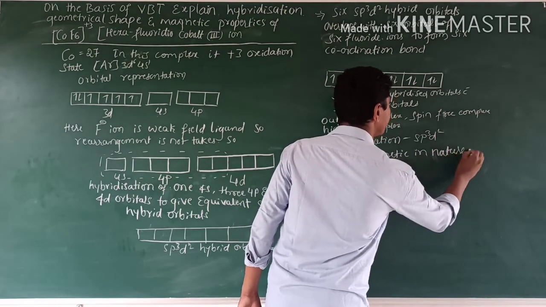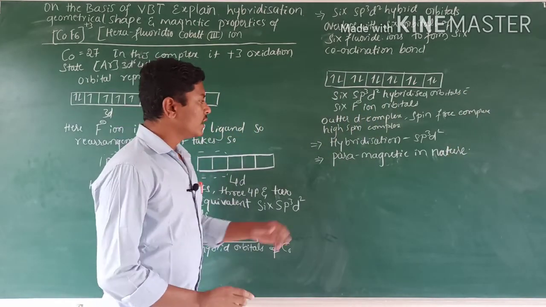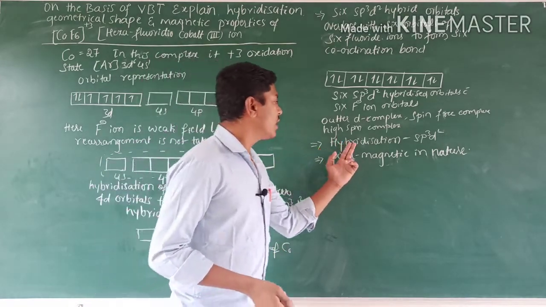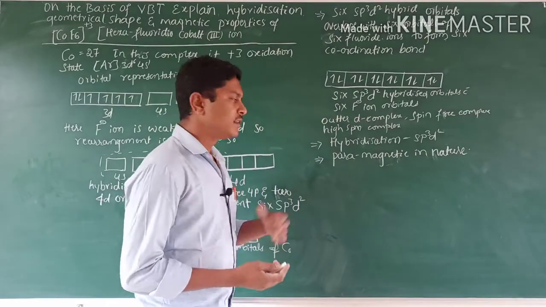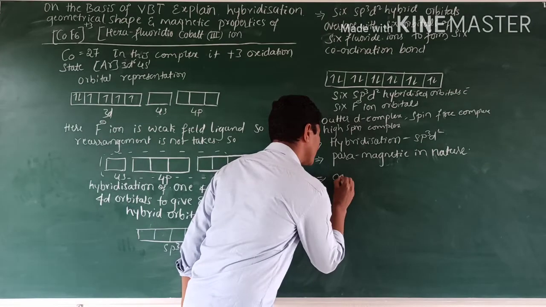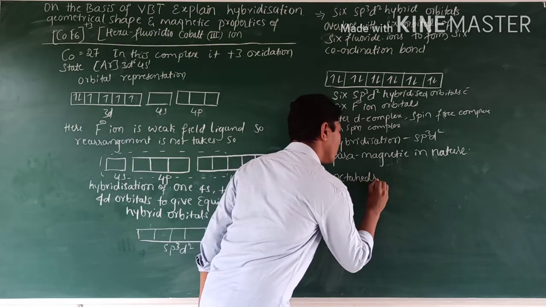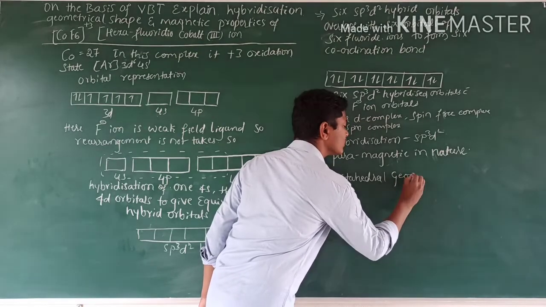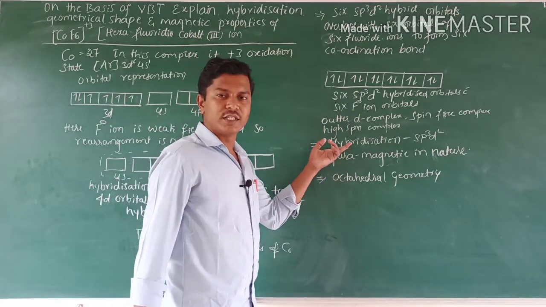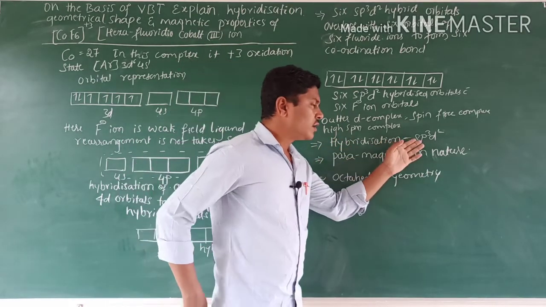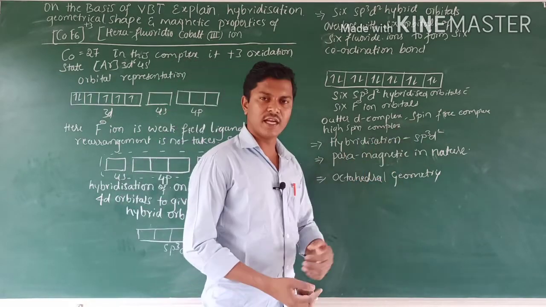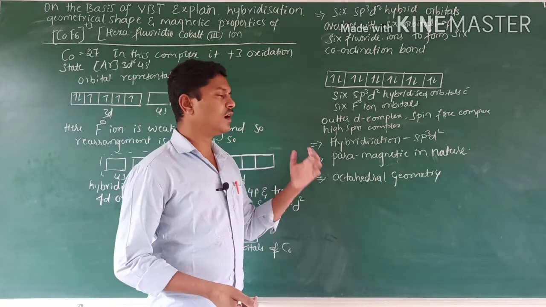It is paramagnetic in nature. Its hybridization is sp3d2. If the hybridization is sp3d2, then its geometrical shape is always octahedral. We already saw in the assumptions that if the hybridization is sp3d2 or d2sp3, it has an octahedral geometry.